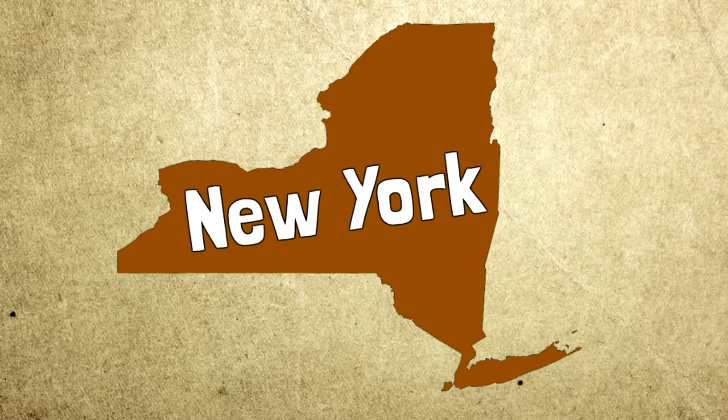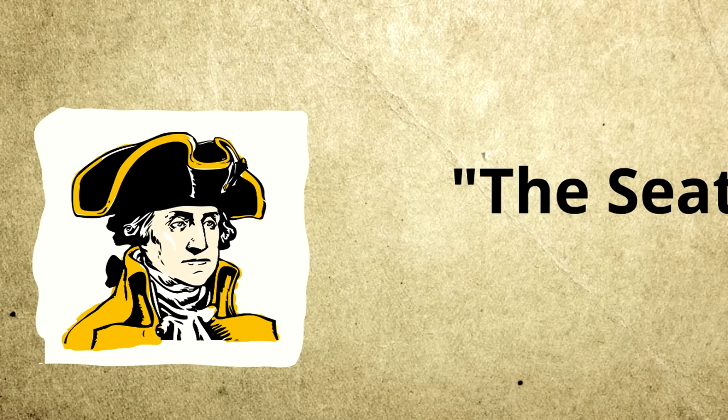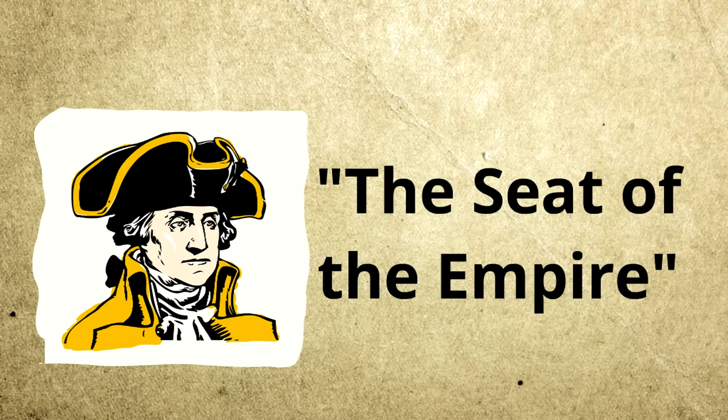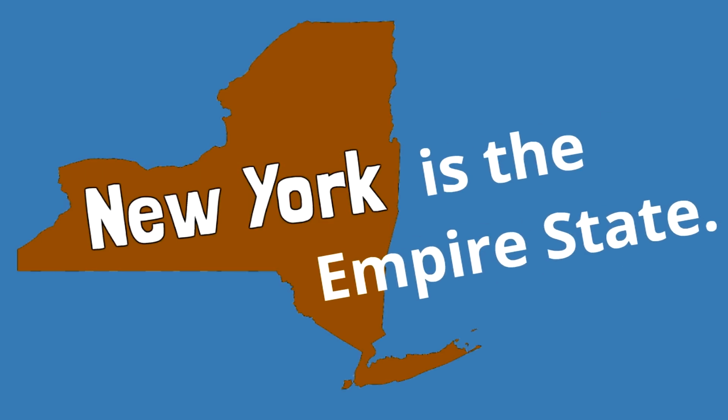One of our favorite legends involves none other than our very first president, George Washington. According to the legend, in 1785, George Washington, in a letter, called the state of New York the seat of the empire. At the end of the day, no one is totally sure what the origin of this nickname is. We just know New York is the Empire State. So if anyone ever says, I'm going to the state of New York, you say, oh, you're visiting the Empire State.